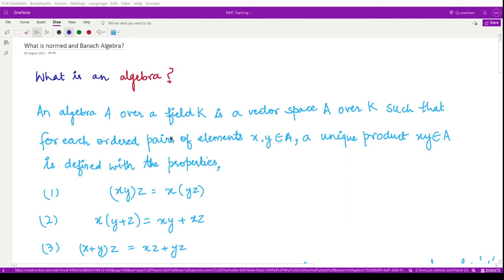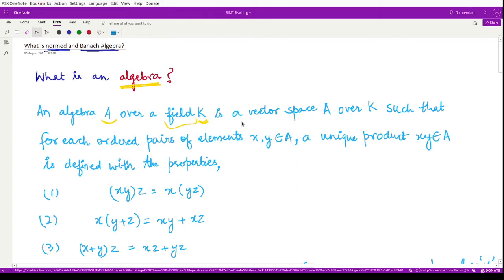Let us discuss normed and Banach algebras. Before going into the details about what a normed algebra or a Banach algebra is, let us first understand what an algebra is. An algebra is another algebraic structure which is defined on a field K. We denote the algebra by A and the corresponding field by K.